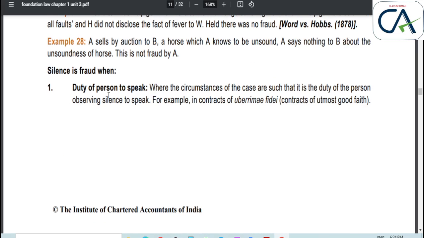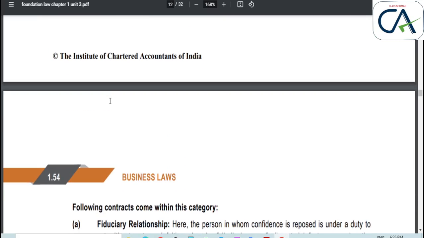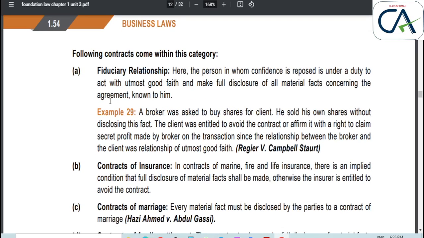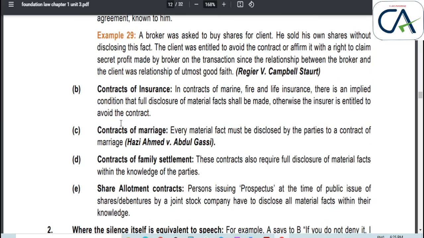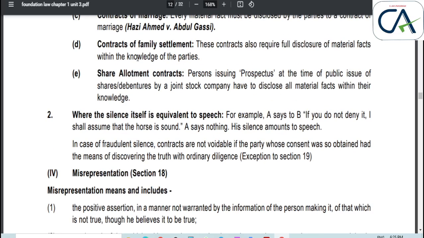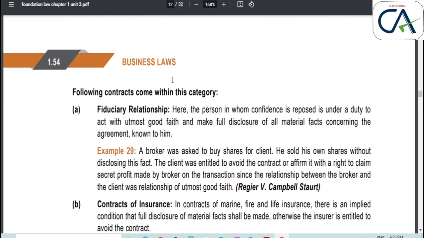But silence is fraud in two cases. First, when it is the duty of a person to speak, where a person stands in a position where his duty is to speak. When he keeps quiet, then it is a fraud. Fiduciary relationship, we have already seen. Contract of insurance, we must disclose everything. Contract of marriage also, we must disclose everything while making a contract. Contract of family settlement, here also we must disclose everything. Share allotment contract, in case of share allotment also, we have the duty to speak.